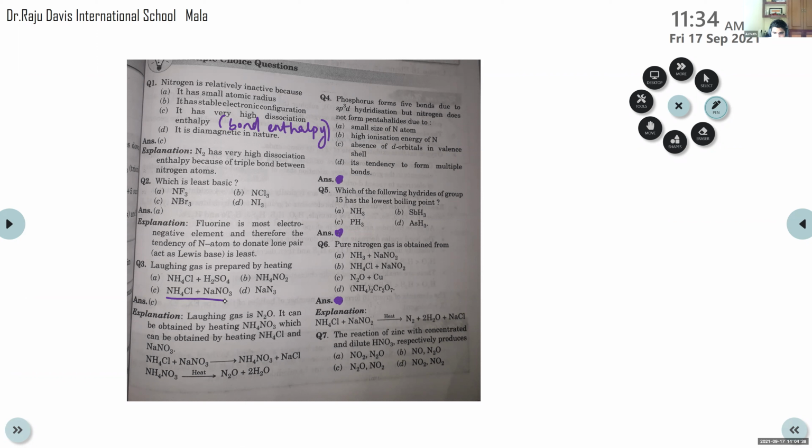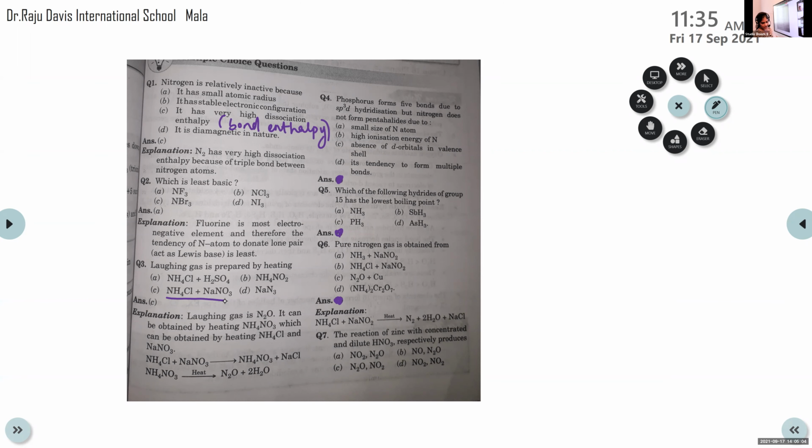Ma'am, is this there in the textbook? Yeah, it's actually from the oxides of nitrogen. In the syllabus they have not mentioned these oxides of nitrogen, but the question is from table 7.3, page number 177. Did you see that? First one. So you have to just go through this table also.